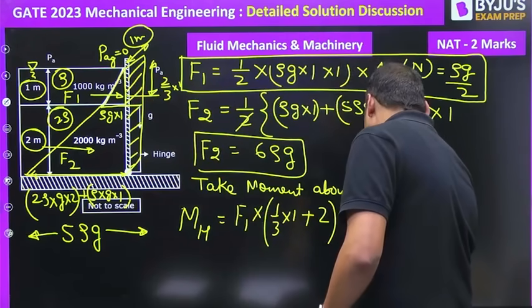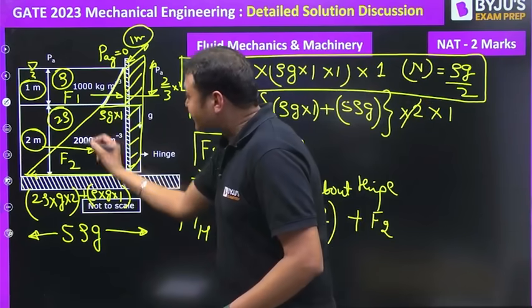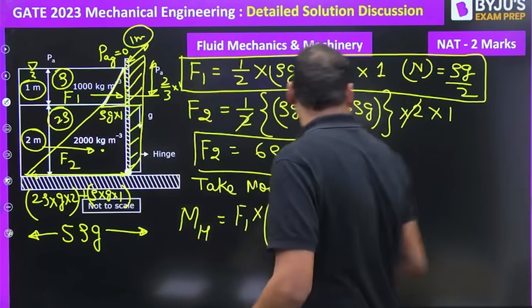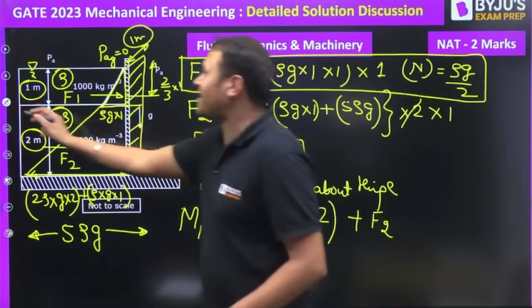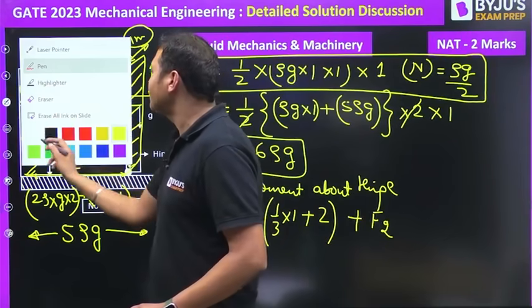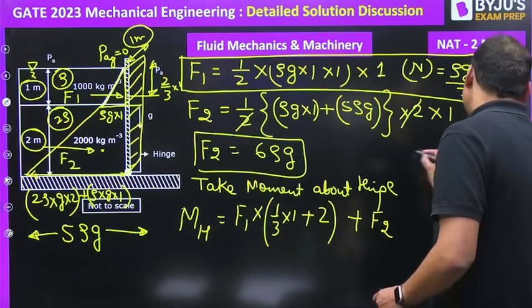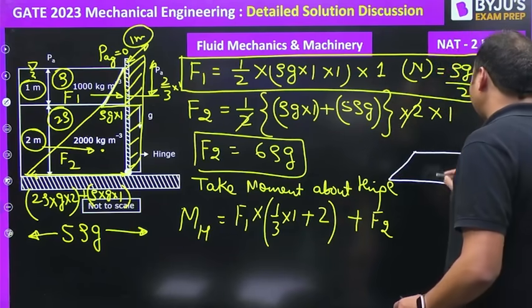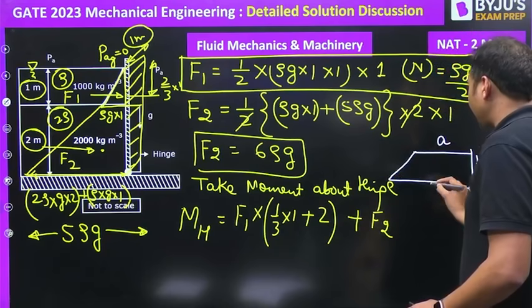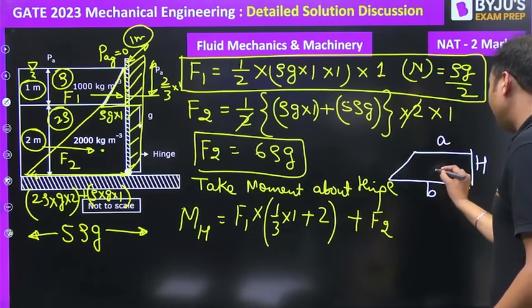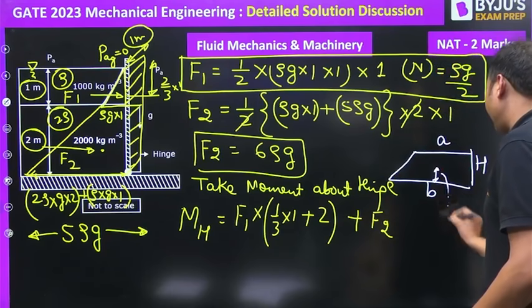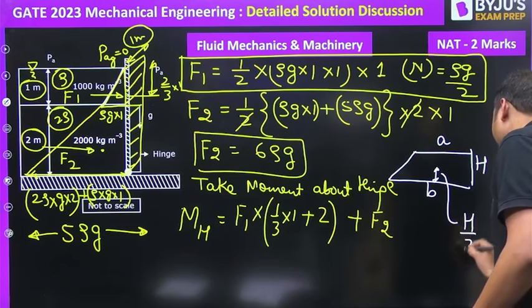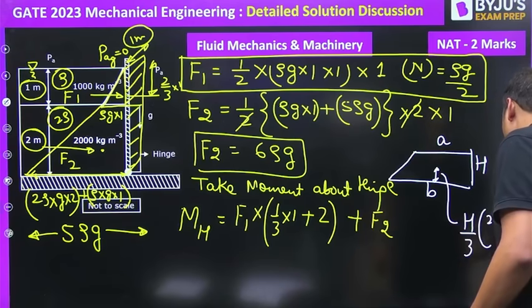plus, now we will write F2 into the centroid of this pressure prism. Do you know how to calculate the centroid of the pressure prism? When it is a trapezium, height of the trapezium is, let us say, H. One side is A, another is B. So from the bottom, this will be equal to H by 3 into (2A plus B) upon (A plus B).